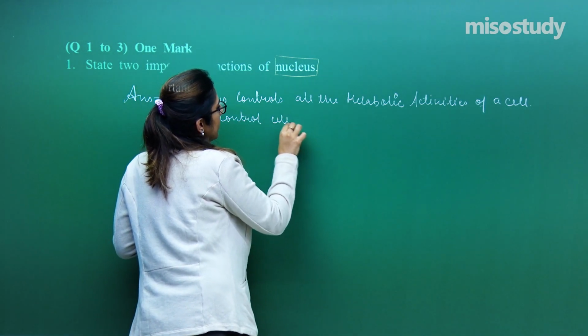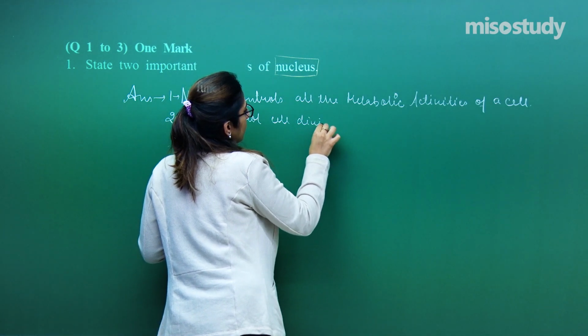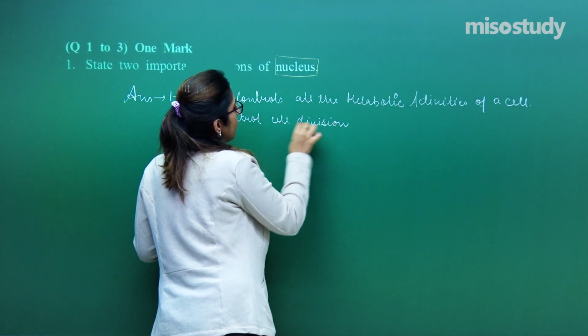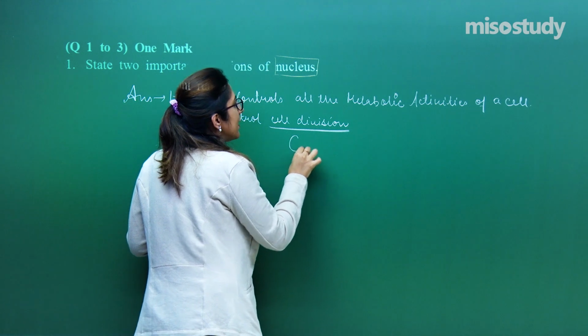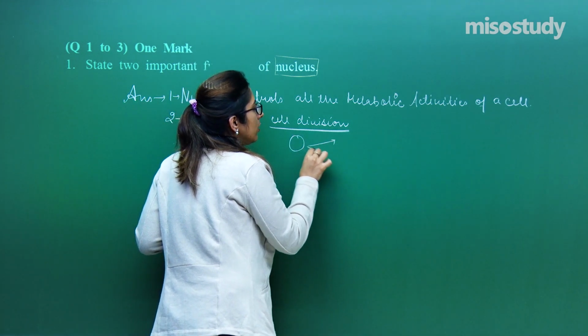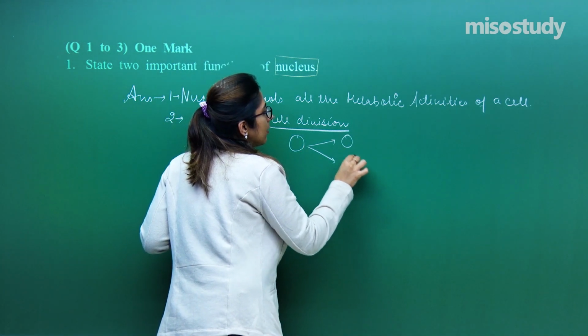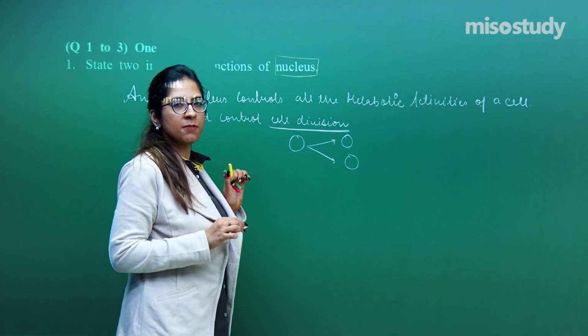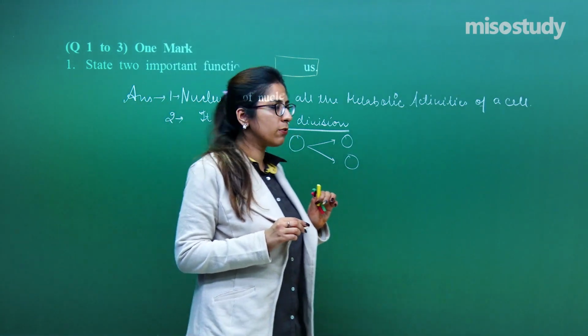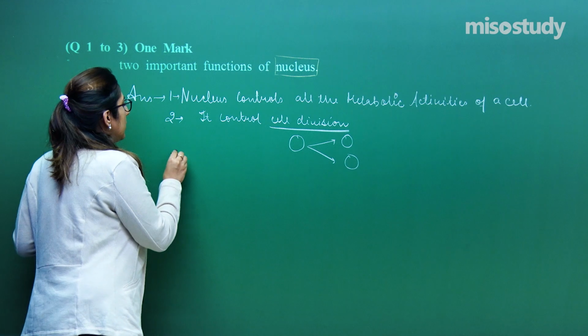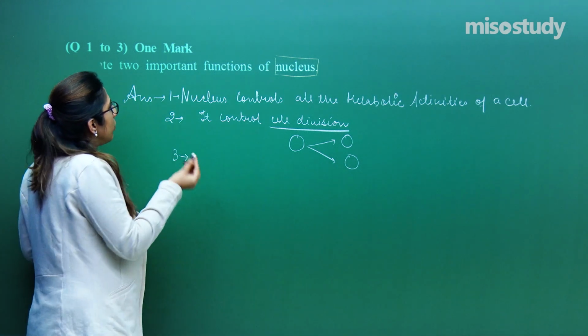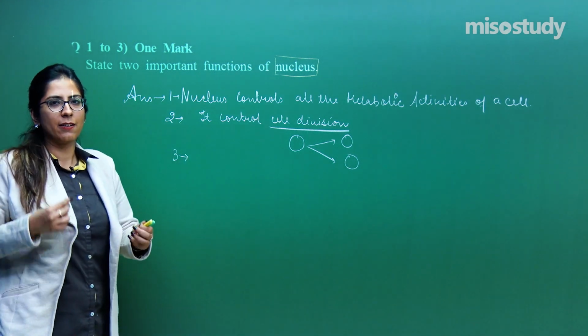It controls cell division. Now the question arises, what is cell division? One cell has the capacity to form two cells. Meiosis, mitosis, everything is controlled by the nucleus only. Right? The third important process, because they are asking only two, so this is just a class for you.